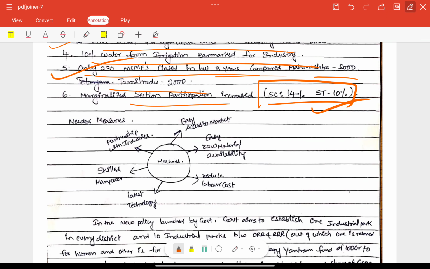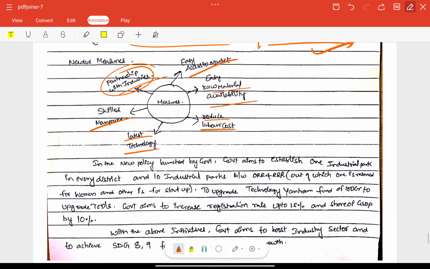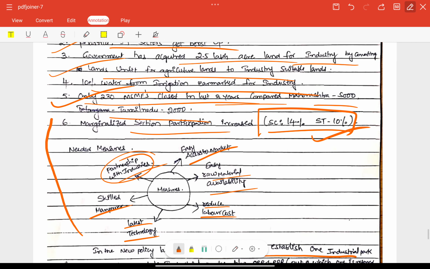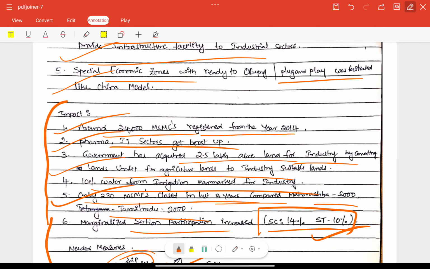Other than that, measures also include easy access to market, partnership with industries, skilled manpower, easy raw material availability, reduced labor cost, and latest technology, very good. The new policy launched by the government aims to establish industrial parks in every district and 10 industrial parks between ORR and RRR. To upgrade technology, the Yantram fund is also included. All this information we can include here only before impact, right? This is also policy initiatives only, right?